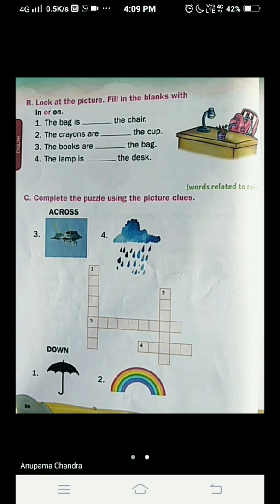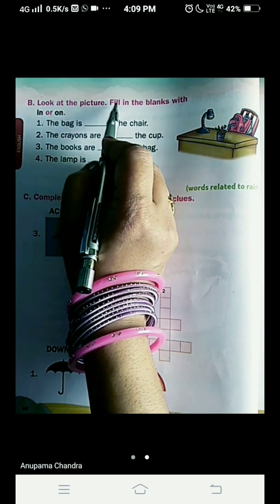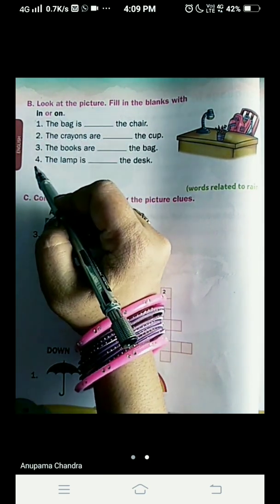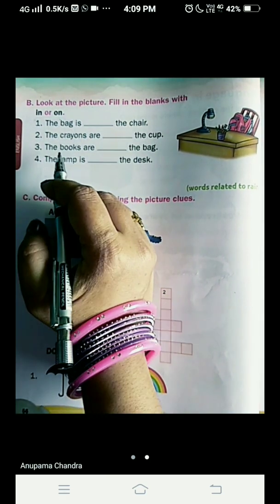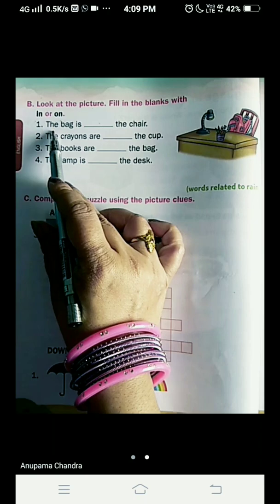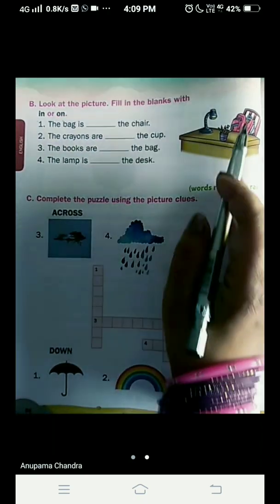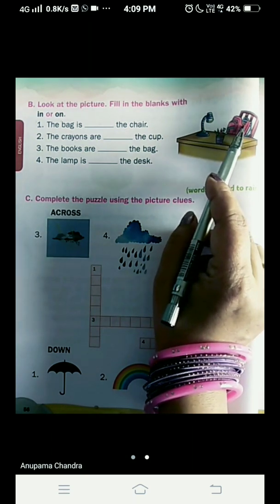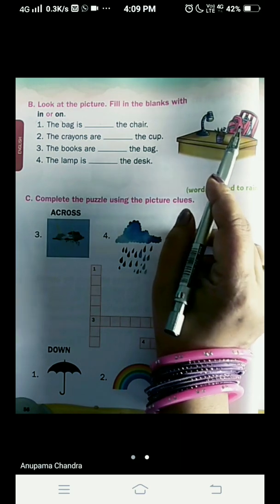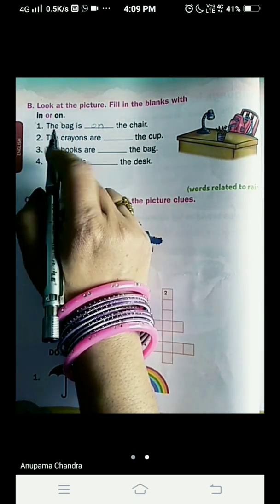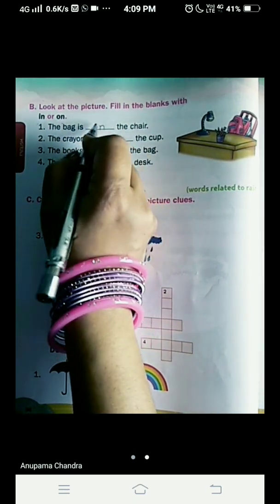This is page number 56 of your textbook. And the question here is, look at the picture, fill in the blanks with in or on. It is the same as we have done in the previous question. Only the thing is you have to write it down here in the blank. Let's see. The first one is, the bag is dash the chair. Look at the picture. Where is the bag? The bag is on the chair. It is not inside the chair, right? It is kept on the chair. So write with me, on. The bag is on the chair.